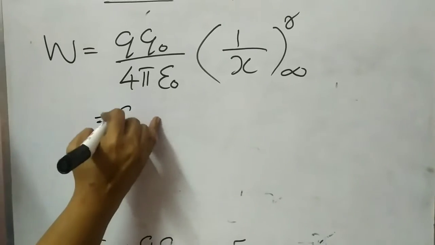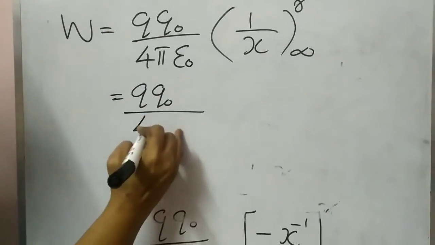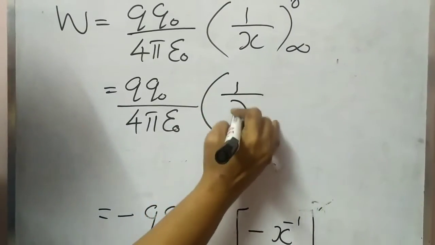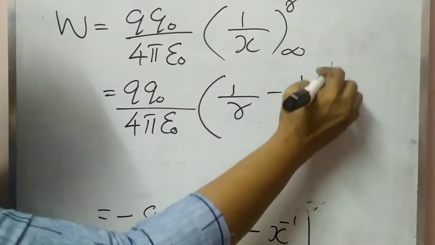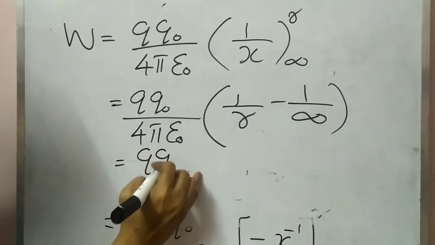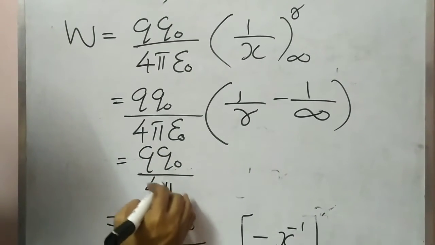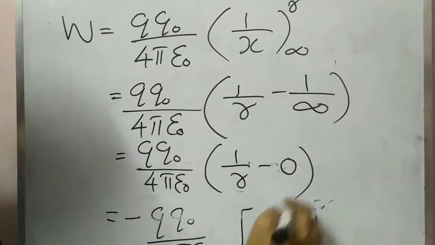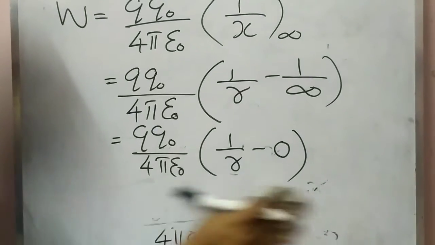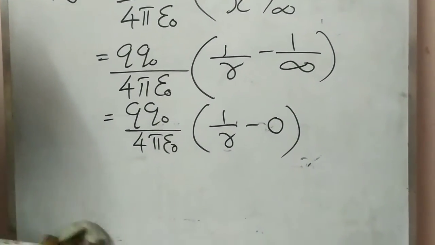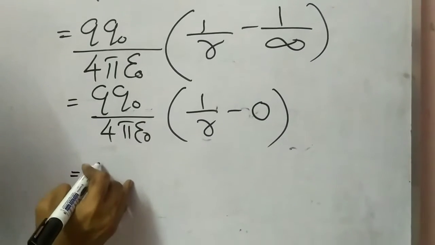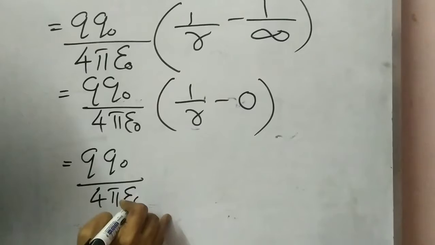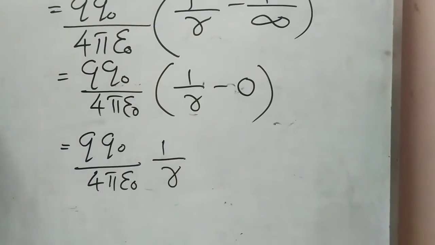Here, Q Q0 divided by 4 pi epsilon 0 times 1 by R minus 1 by infinity. That is Q Q0 divided by 4 pi epsilon 0 times 1 by R minus 0, because 1 by infinity is equal to 0. So it is equal to Q Q0 divided by 4 pi epsilon 0 times 1 by R. This is the work done.